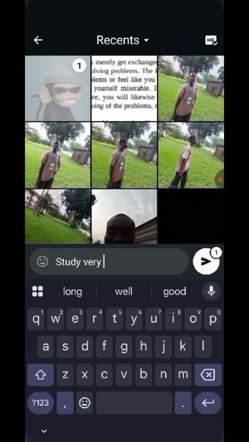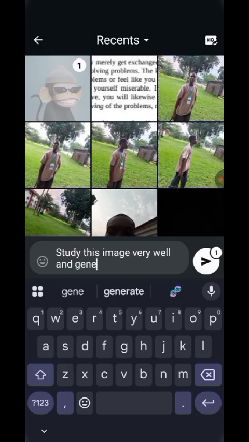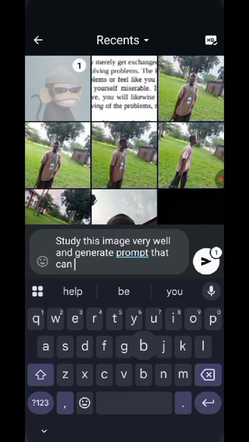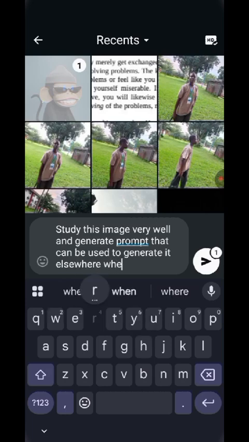Okay, so this image, study it very well and generate a post that can be used to generate it elsewhere. So now, are we adding any style to it? No. Let me just change.